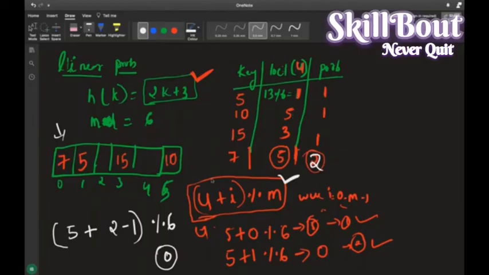So I have it 1 here, right? So 1 plus, what is the probing? 1 minus 1 मैं कर दूंगा, right? Modulus of 6 करूंगा, बोलो क्या होगा इसका इक्वेशन? Plus 1 minus 1 जाएगा, 1 बचेगा, it will go for first index and it is getting the value. So this becomes your big O of 1, searching करने के लिए.